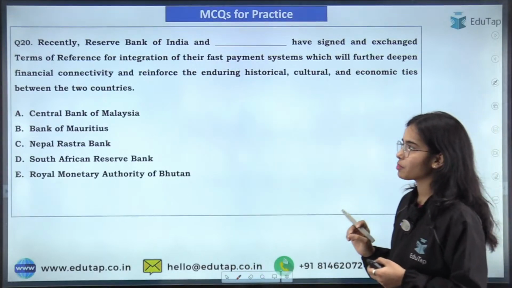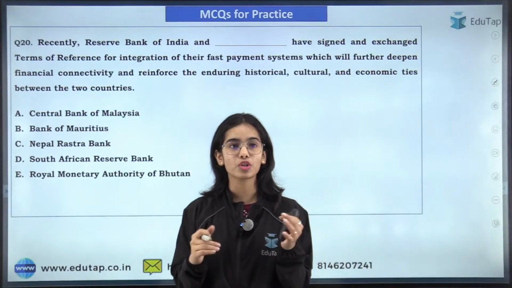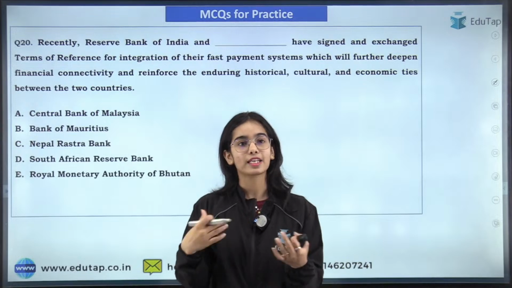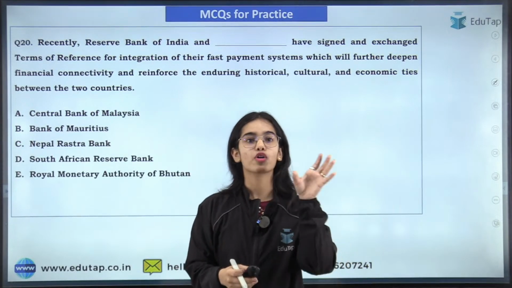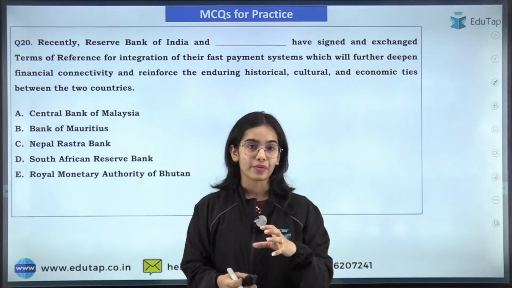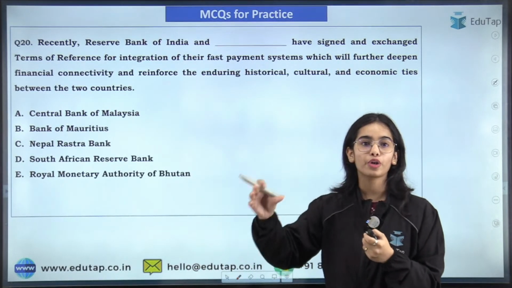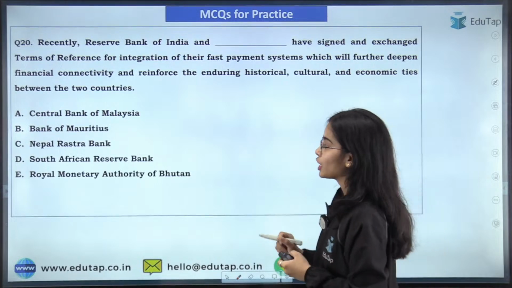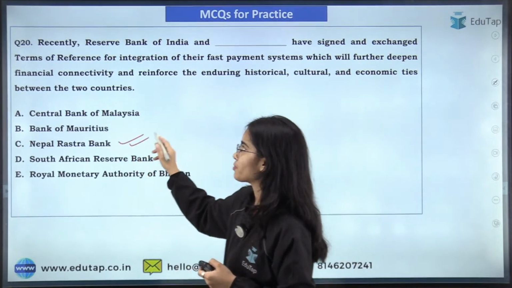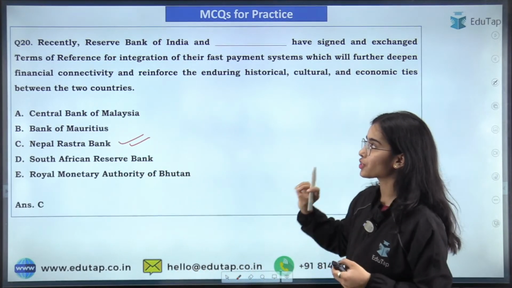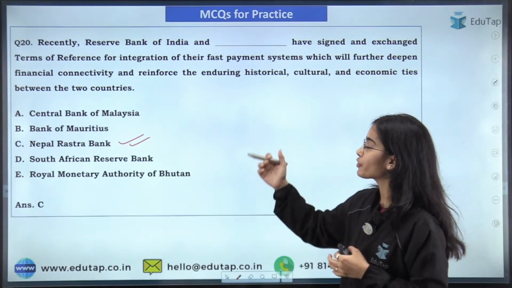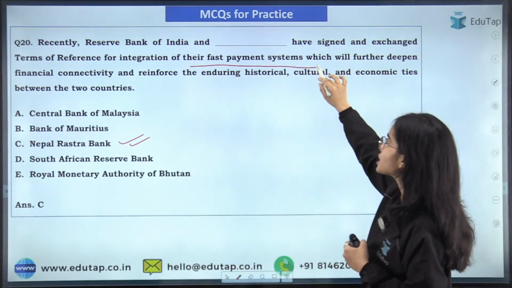So next question is that the terms of reference have been signed and exchanged between the Reserve Bank of India and the monetary authority of which country. That you have to tell me. So here the right answer is Nepal Rashtra Bank. Recently RBI and Nepal Rashtra Bank have signed the terms of reference for integration of their fast payment systems.